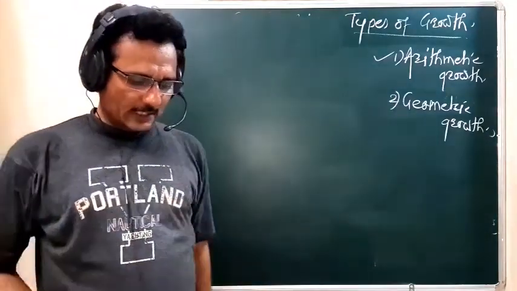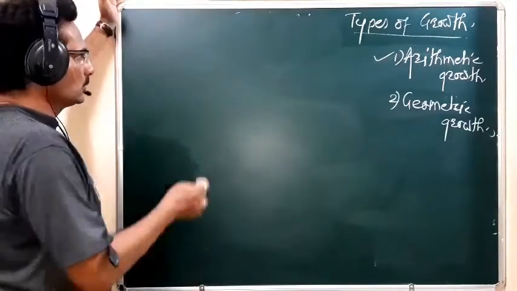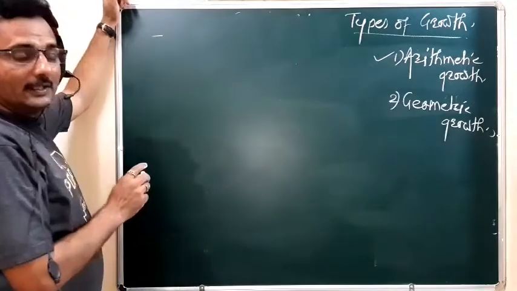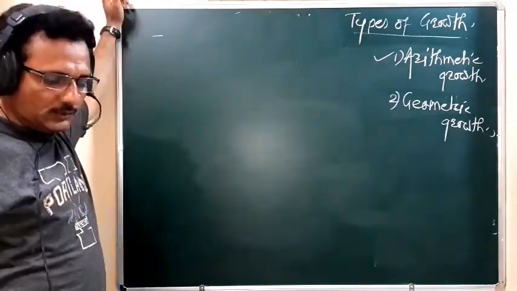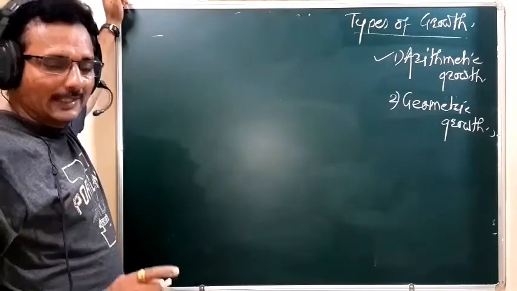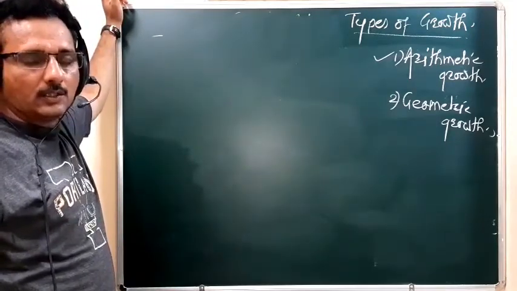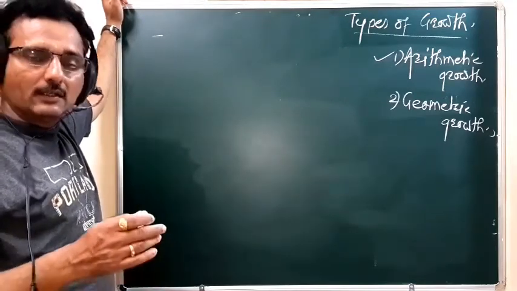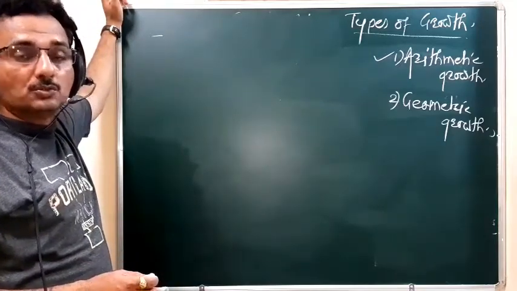Remember, this arithmetic growth is the constant growth. That growth constantly takes place in the growing root apex, and it is also seen in the growing shoot apex.